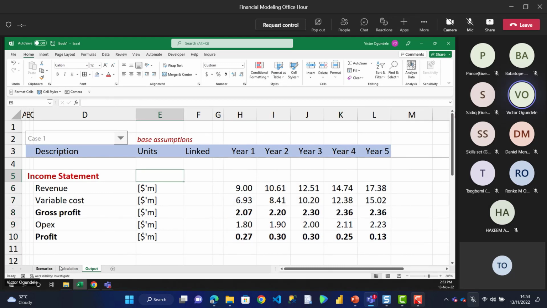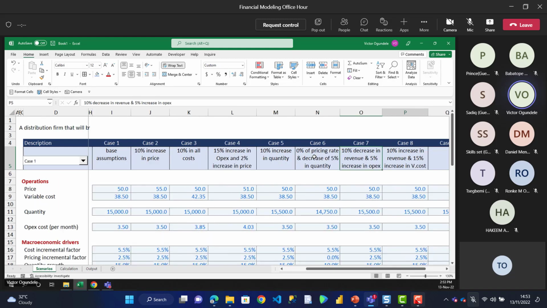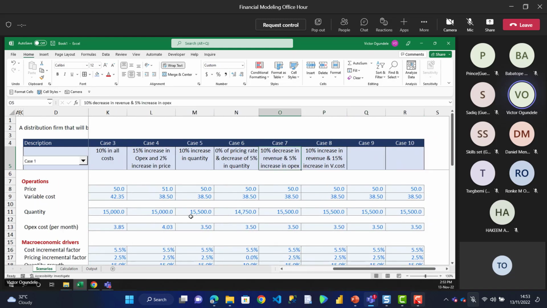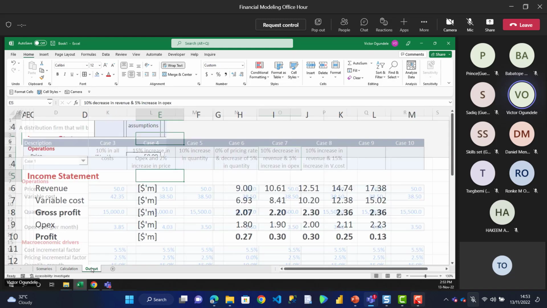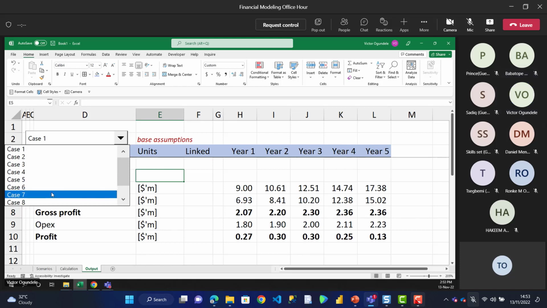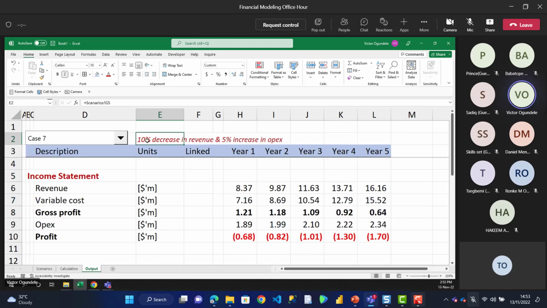So let's look at our scenario. Which of the scenarios do we have under sensitivity? So I think case 7. So if I come to my output and I select case 7, which is a 10% decrease in revenue and a 5% increase in OPEX, it's so obvious that the business cannot survive.